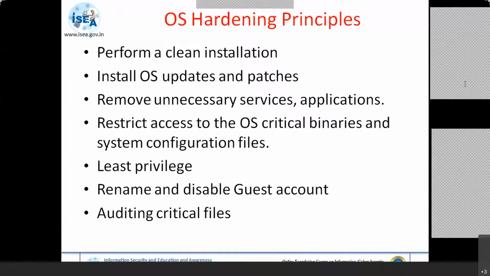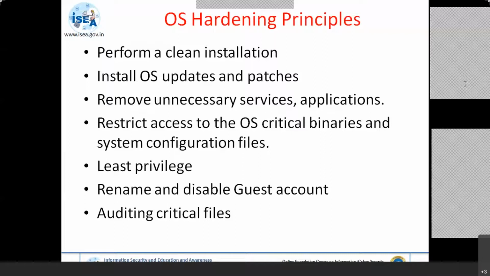What is the security of your PCs? As I discussed at the starting level, there is a Bellark advisor which gives the missing security hot fixes for your PC. It might be a server also. So once you install the Bellark advisor, the tool will give you the information about your level of security, what the missing security patches are, what exactly you have to install, how you have to install, and from where exactly you have to install.